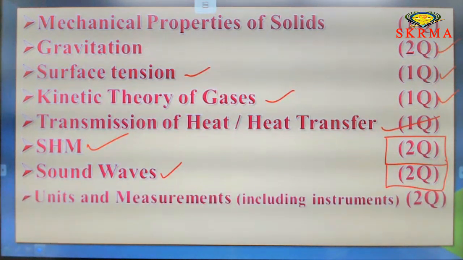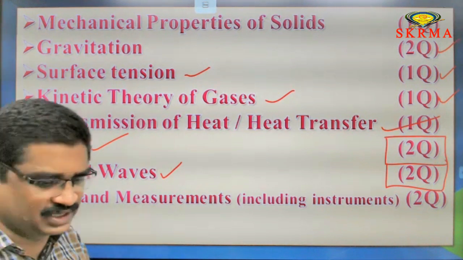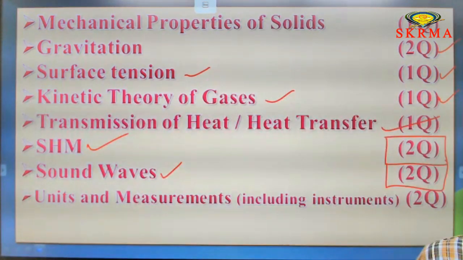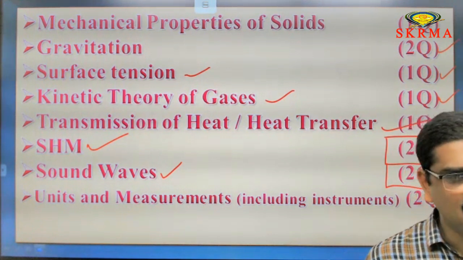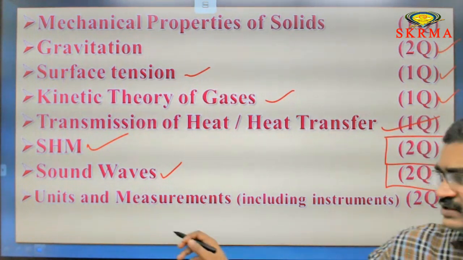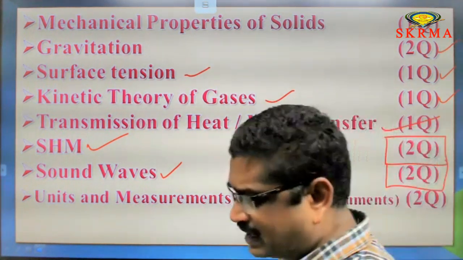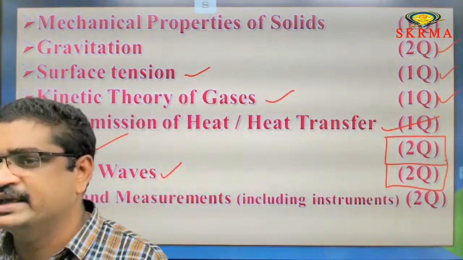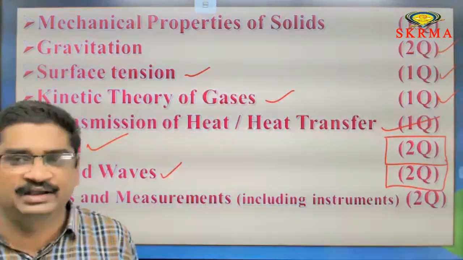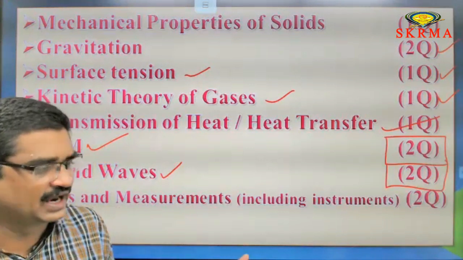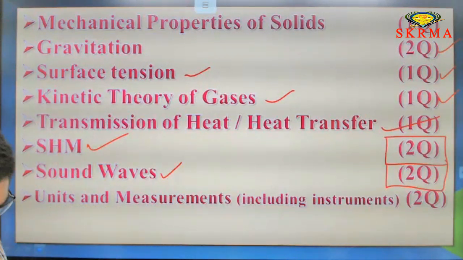Next one, units and measurements. From this one, they are asking 2 questions. One is from instruments like screw gauge and vernier calipers, and from that they are asking 1 question. And from general units and dimensions, they are asking 1 question. So 2 questions they are asking from units and measurements.